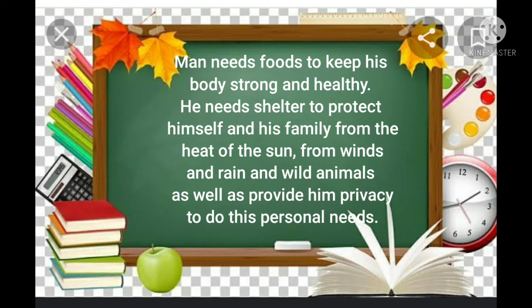Man needs food to keep his body strong and healthy. He needs shelter to protect himself and his family from the heat of the sun, from winds and the rain, and wild animals, as well as to provide him privacy to do his personal needs.